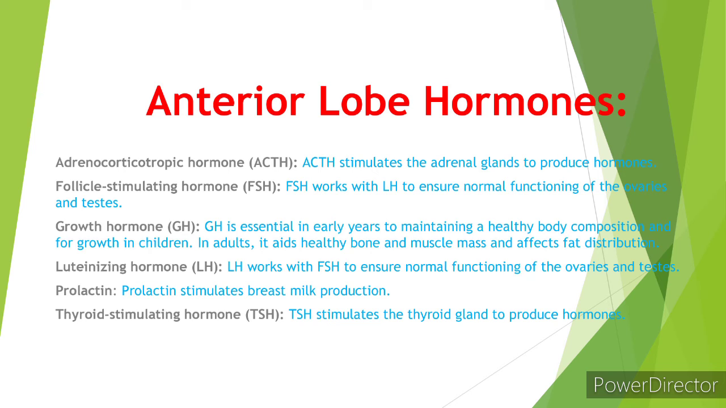And the growth hormone is very essential in early years to maintain a healthy body composition and for growth in children. And in adults, it helps healthy bone and muscle mass and affects fat distribution. And the luteinizing hormone works with the follicle stimulating hormone to ensure normal functioning of ovaries and testes. Prolactin stimulates breast milk production, and TSH stimulates the thyroid gland to produce hormone.